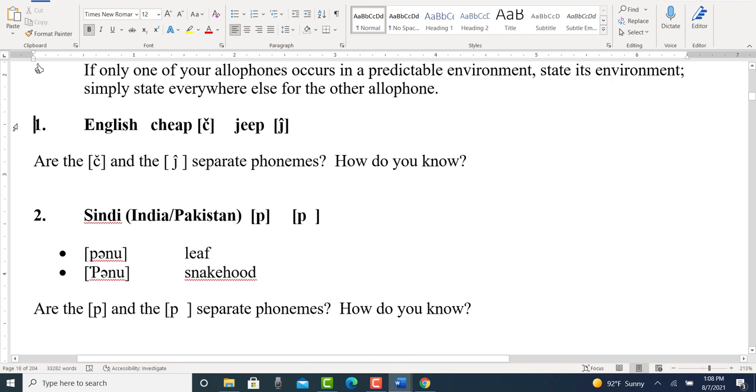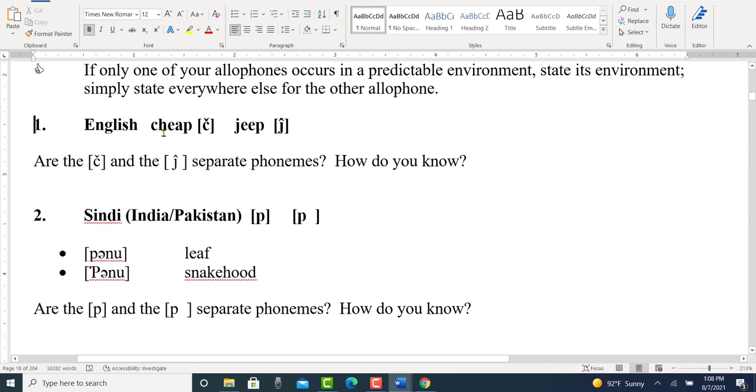To understand more about the idea of separate phonemes, let's take a look at two examples, English and Sindhi. So in English we have the C, the CH, and the J. We call these the C hat check and the J hat check. So are these two sounds separate phonemes? How do you know?